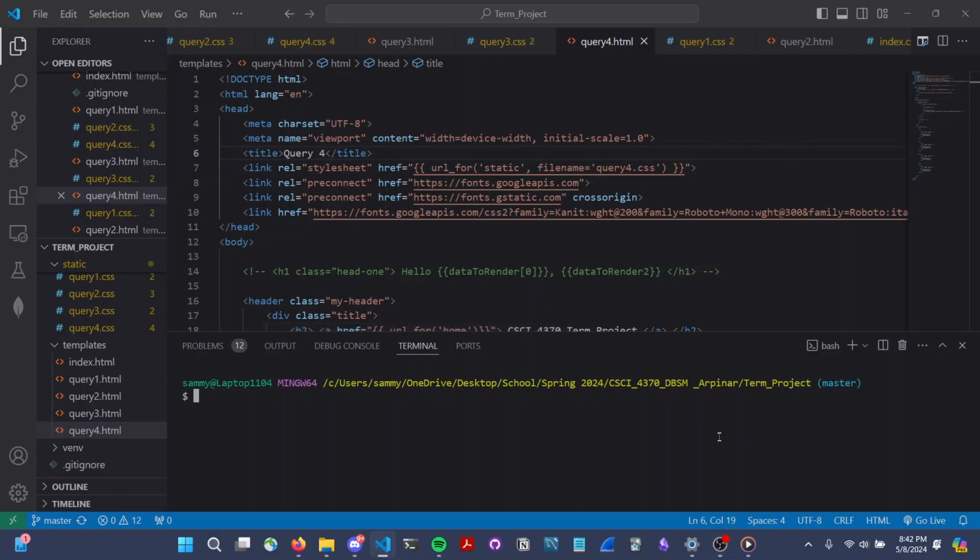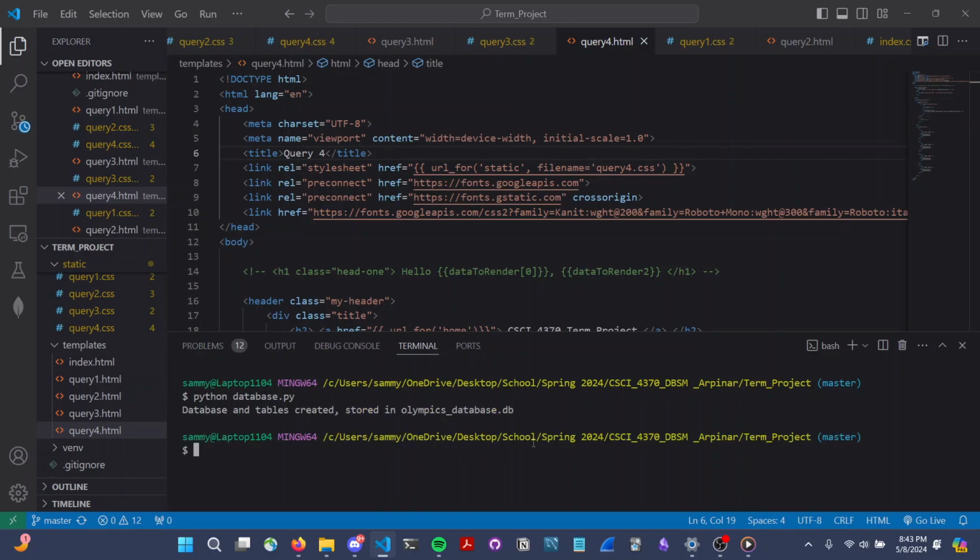So anyways, let's get to demoing our application. In order to start with our application, we must first create the database file. And we can do this by running python database.py. This will read from our CSV files and store the new database tables created in Olympics_database.db. This file is what our application will pull from in order to produce the queries.